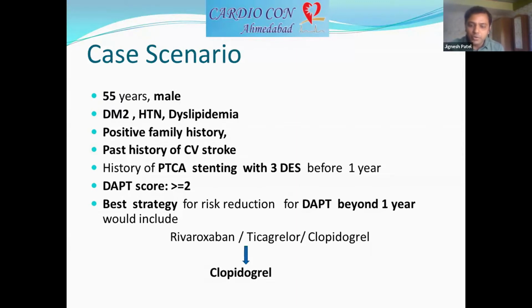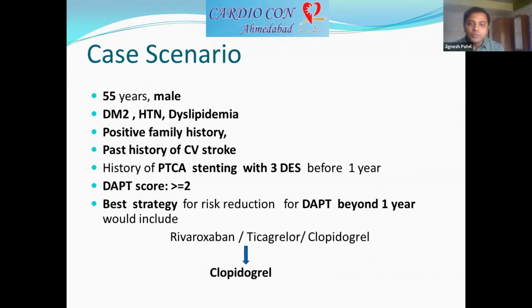I'm going to talk on clopidogrel. We have to choose between rivaroxaban 2.5 mg BD with aspirin, or ticagrelor 60 mg BD with aspirin, or clopidogrel with aspirin. So I'm going to talk for clopidogrel. In this particular case, I will choose clopidogrel, and I'll give a reason why I should choose it.